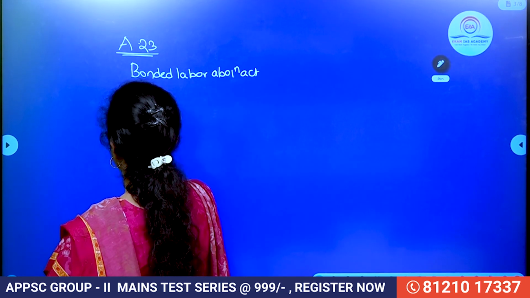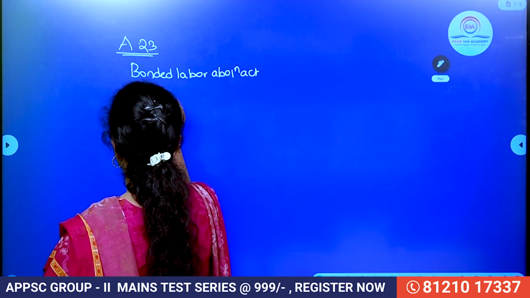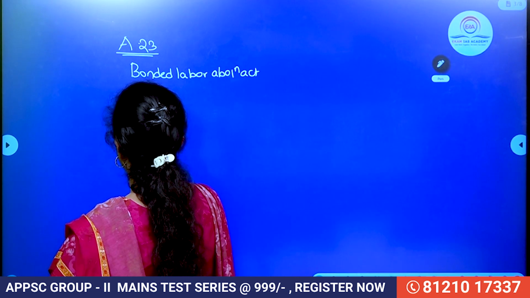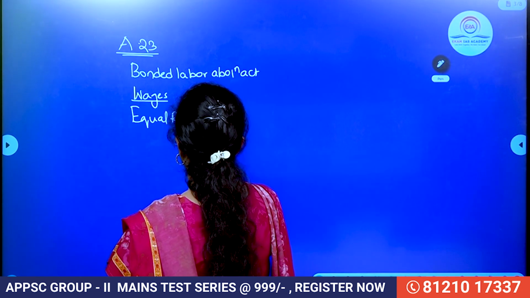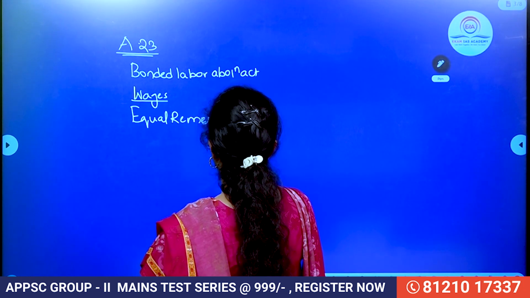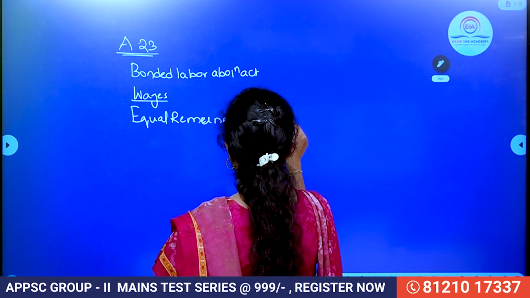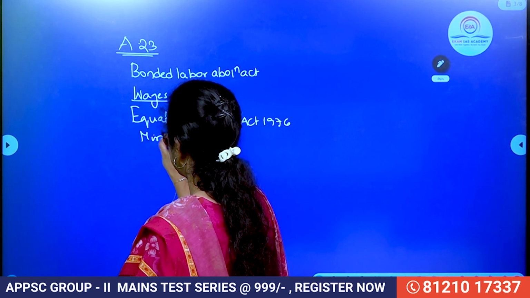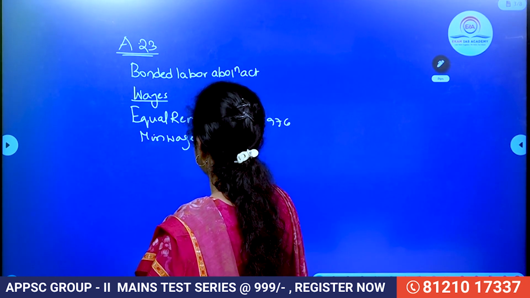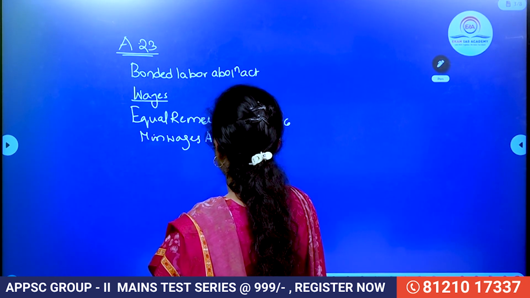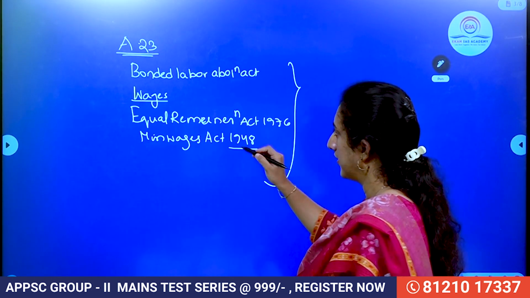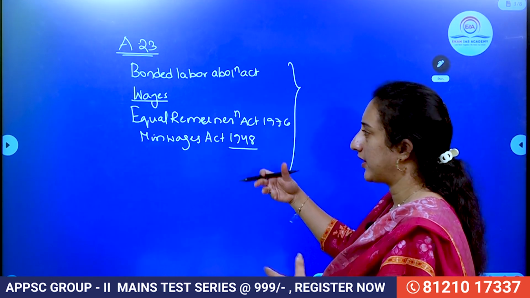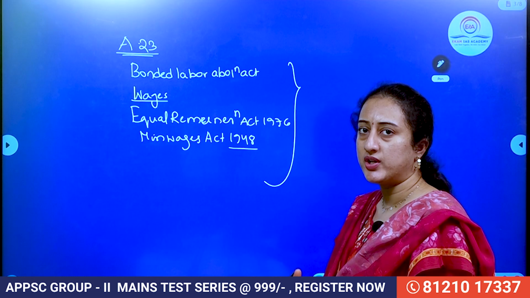In recent times, we have the Code on Wages Bill also. With respect to wages, we have the Equal Remuneration Act 1976 and the Minimum Wages Act. These were all passed after independence so that the injustice that happened to some marginalized sections is now corrected. All these are laws which we try to make to enforce the provisions of Article 23.